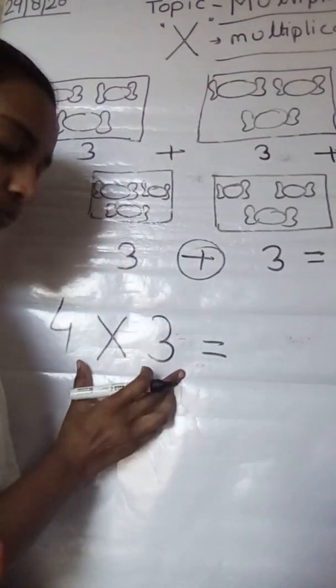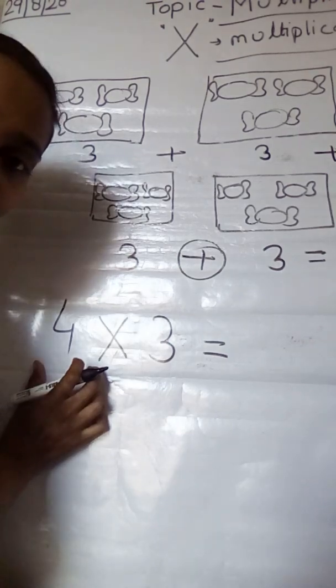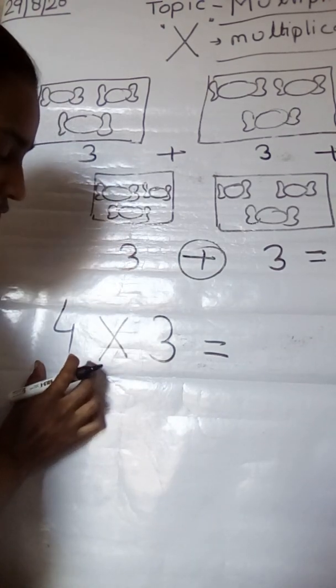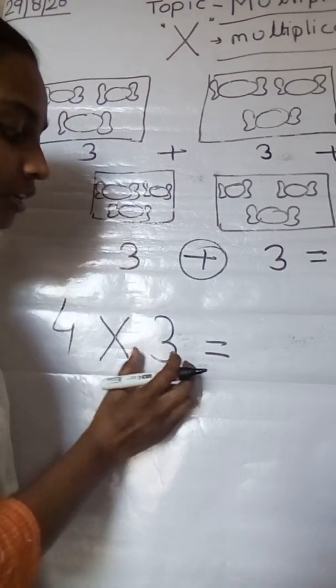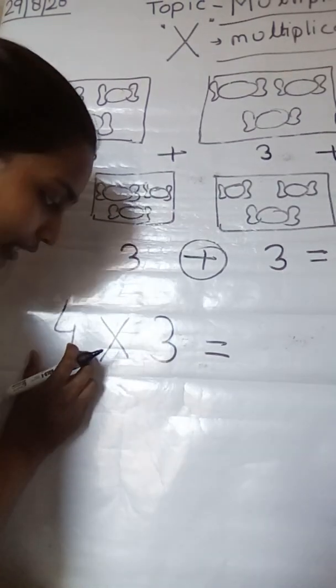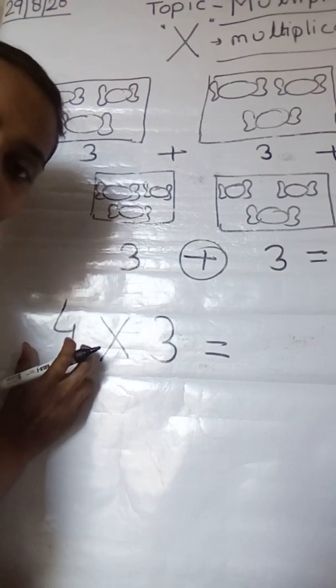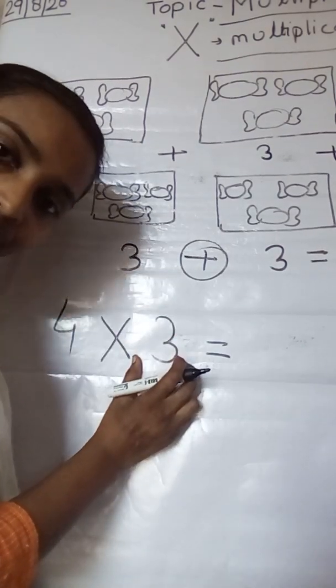So 4, if you read the table of 4, then 4 ones are 4, 4 twos are 8, 4 threes are 12. You have to read the table of 4 up to 3 times.